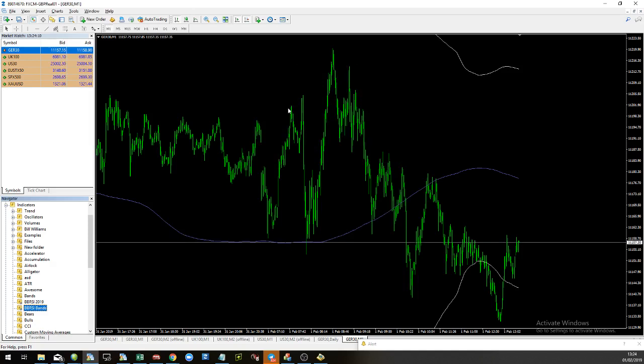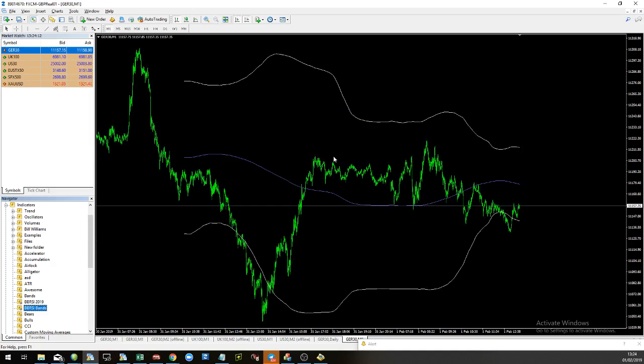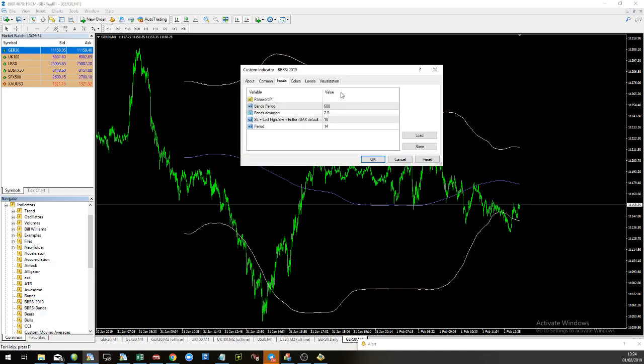Alright, this is a very simple indicator, just provides the Bollinger Bands. 600 periods on a 1 minute chart. Make sure it's on 1 minute. Anything else won't work properly. Okay, that's that. The second one is the actual BBRSI indicator, so we'll go and click that on. Now when this loads up, there will be some information you need to enter. The most important bit of information is the password.